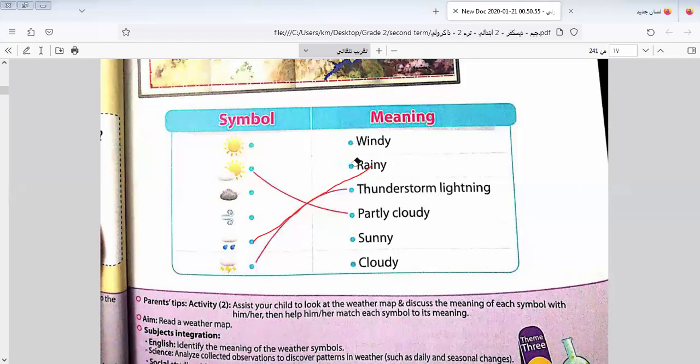I will repeat it again if it's not clear. Here is windy. Which one is windy here? This one. Which one is rainy? This one, by the water. Sunny, this one. Cloudy, this one. This is the cloudy. Okay, let's continue the rest of this lesson. Let's go to another one.